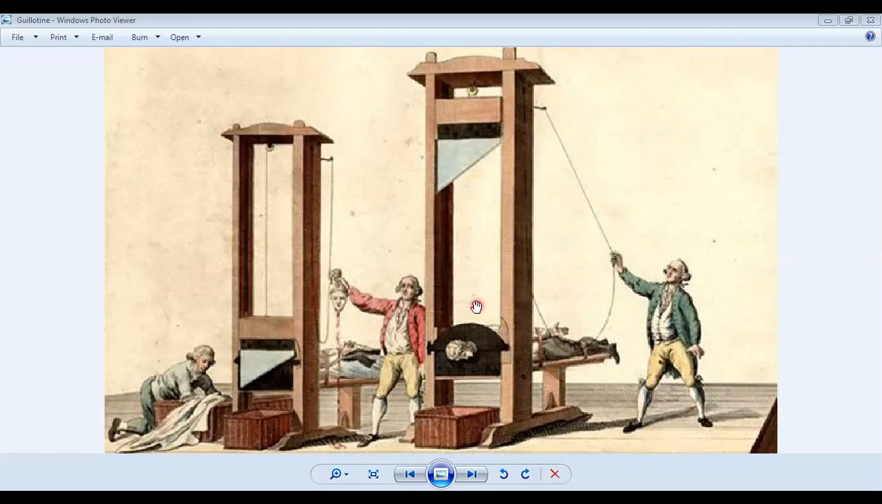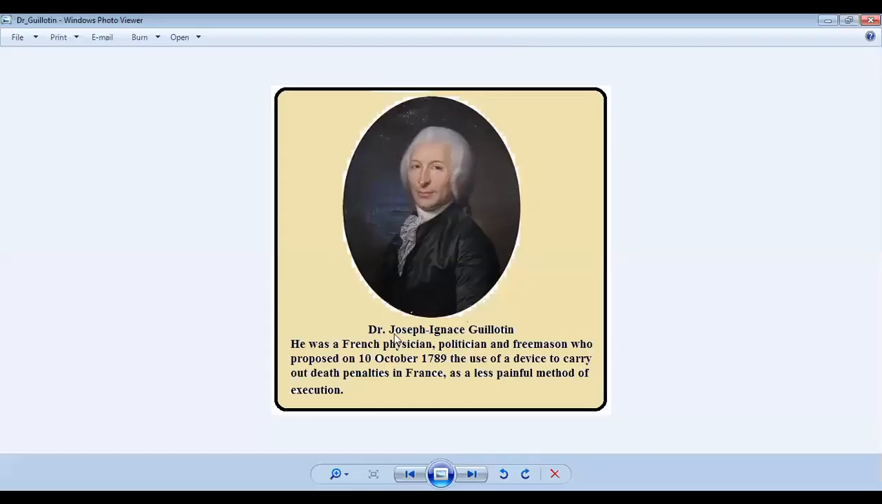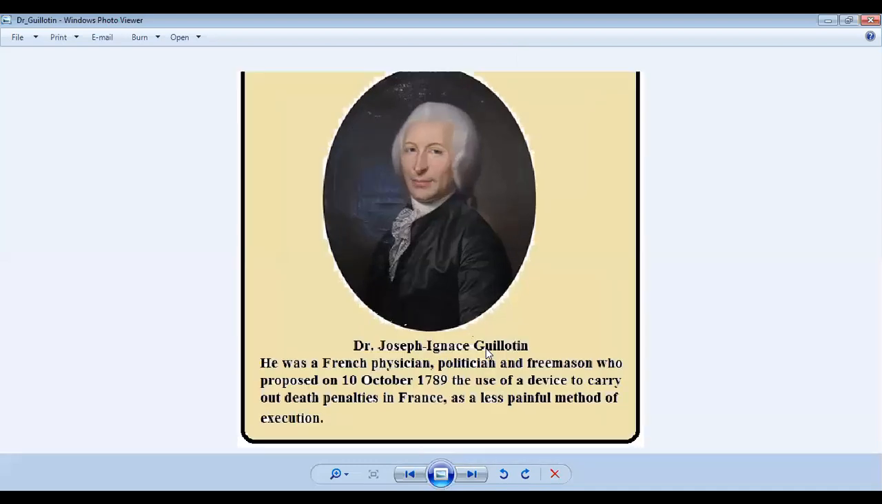This device was invented by Dr. Guillotine. Let me show you that person also. He is the man who invented this guillotine device. Dr. Joseph Ignace Guillotine was his full name. He was a French physician, as well as a politician and Freemason, who proposed on 10th October 1789 that the device be used to carry out death penalties in France, because he thought it was a less painful method of execution. It can behead a person within a few seconds, and that would not cause much pain to the person being killed.